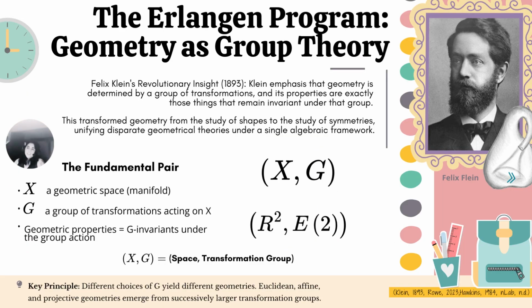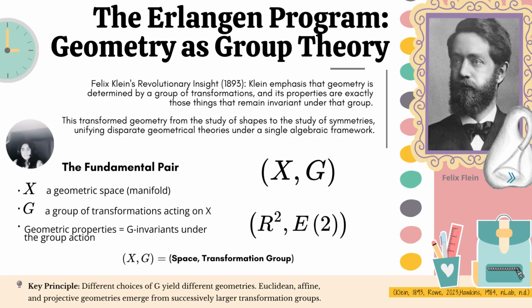Klein proposes that every geometry is determined by what he calls a fundamental pair. Here we see the pair as (X, G). The first component X is a space itself. This is a geometric setting. For this presentation, we will be looking at the Euclidean plane R squared. The second component G is a group of transformations acting on that space. In Euclidean geometry, the group is E2, the group of rigid motions, known as translations, rotations, and reflections.